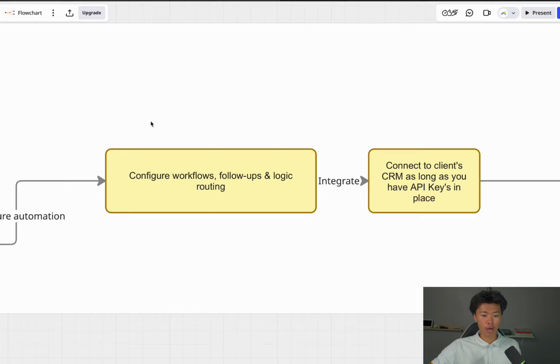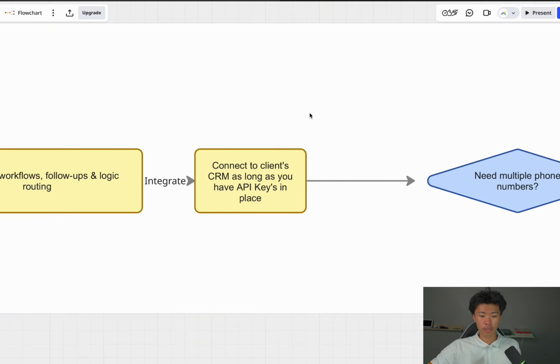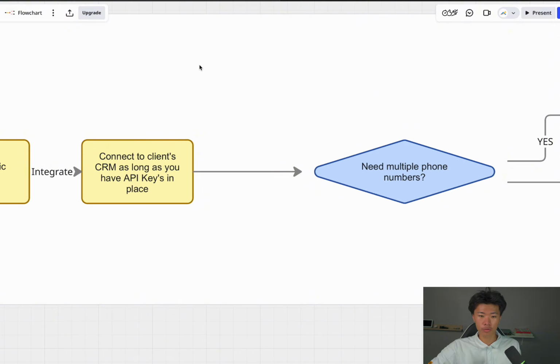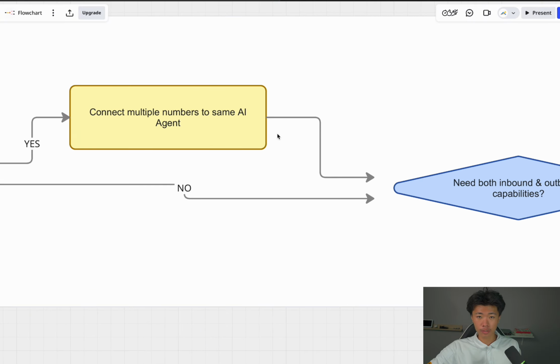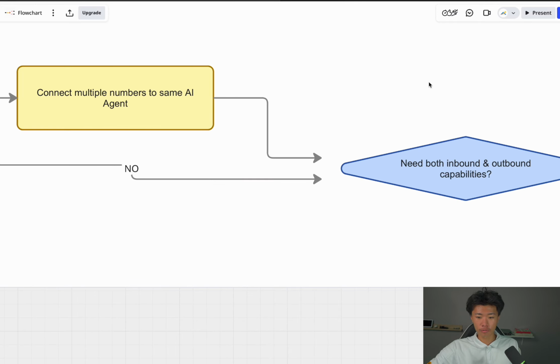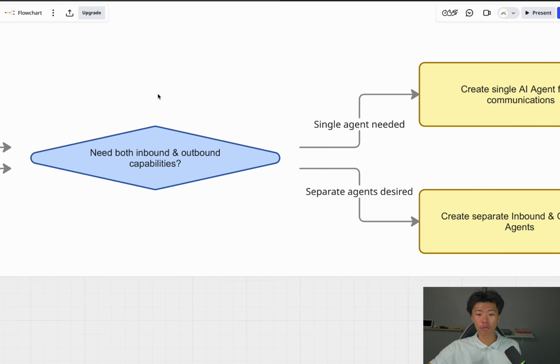Once we pass this option, we come into being able to configure workflows, follow-ups, and logic routing, right? So we're able to route the number, the information, and the agent towards connecting to your actual CRM or software or database that you store, or maybe for clinic owners, you can definitely store that into your EMR. From there, you don't really need multiple numbers, like I said. You don't have to. If you do, then it works. Either way, it works. From there, you can have both inbound and outbound.